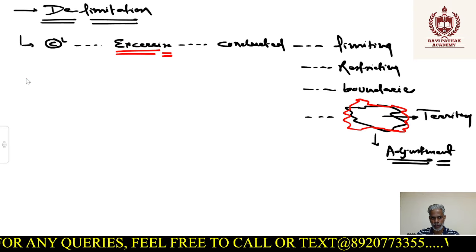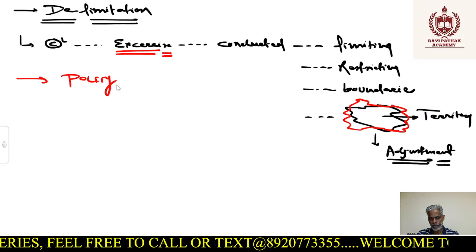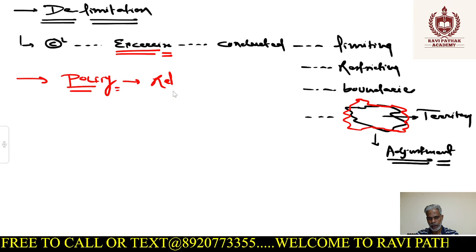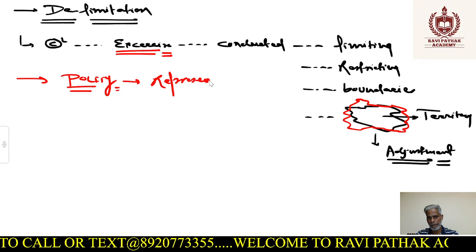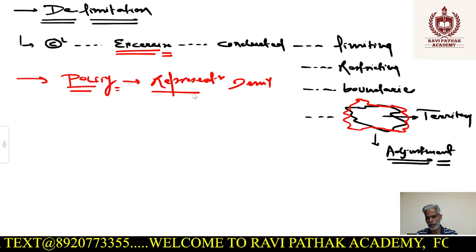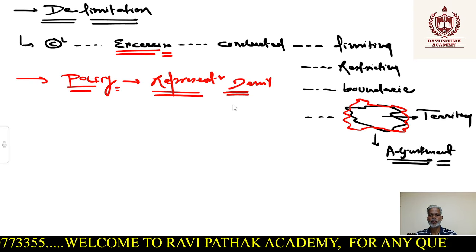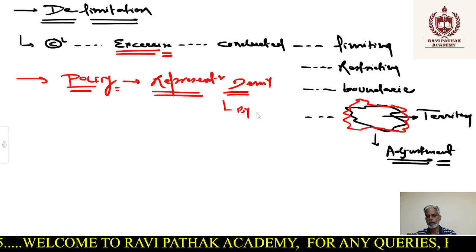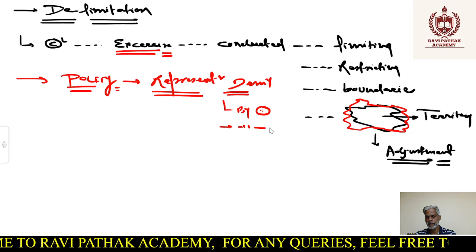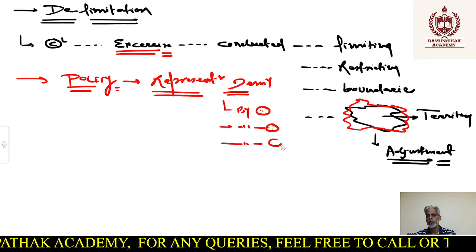When we talk about our polity, definitely we have opted for representative democracy. And when we talk about representative democracy, basically, democracy means by the people, for the people, and of the people, no doubt about it.